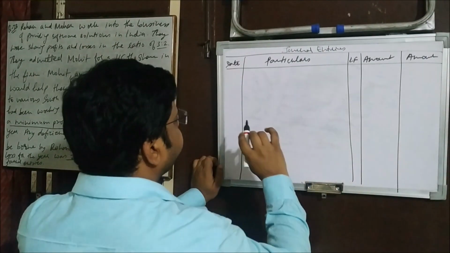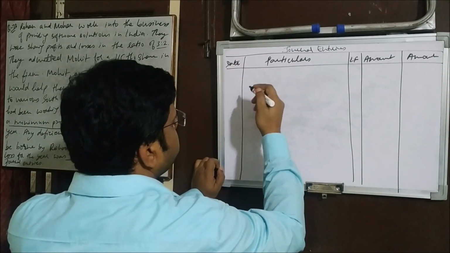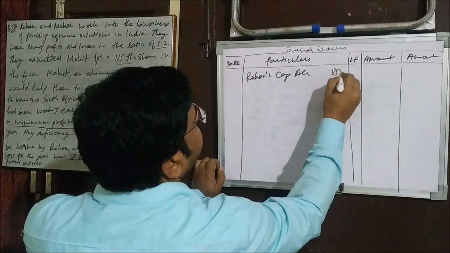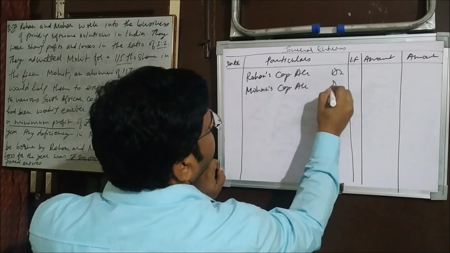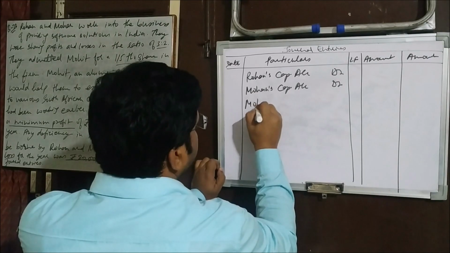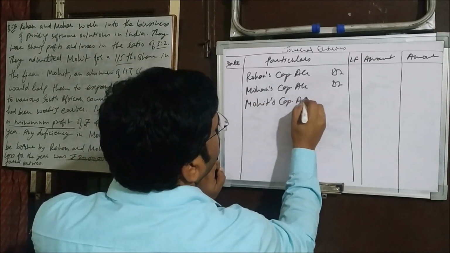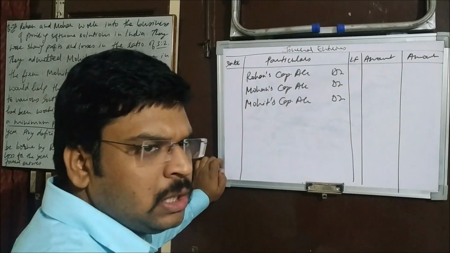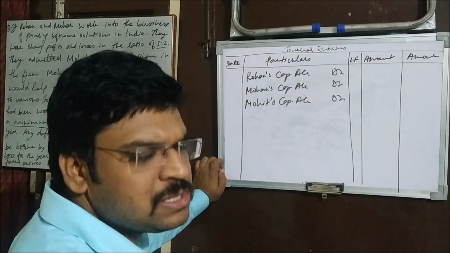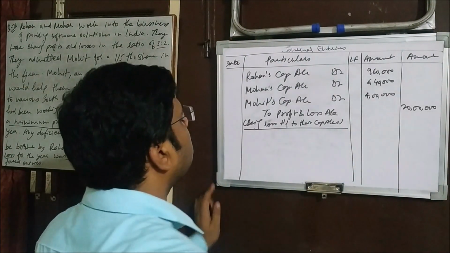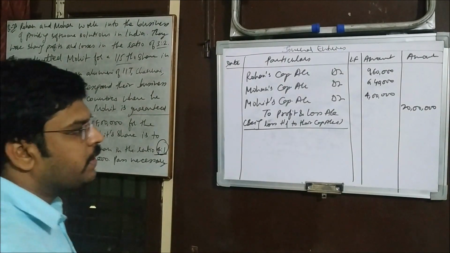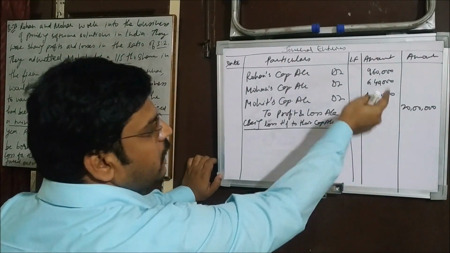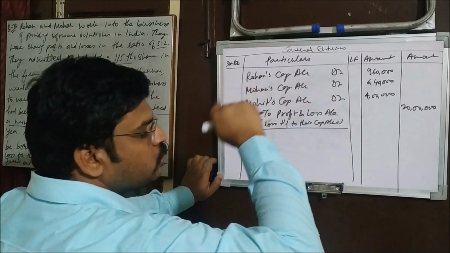Now pass the journal entry. This is the entry of loss, so the opposite treatment will be there. Rohan's capital account debit, Mohan's capital account debit, and Mohit's capital account. As this is a loss, there is no appropriation, so we will not pass the entry from appropriation, we will directly pass the entry from the profit and loss account. Being loss transferred to partners' capital accounts. But Mohit is guaranteed 4 lakh, and he is bearing loss here, so this he is supposed to get, plus the 4 lakh guaranteed profit, so in total he is going to get 8 lakh.